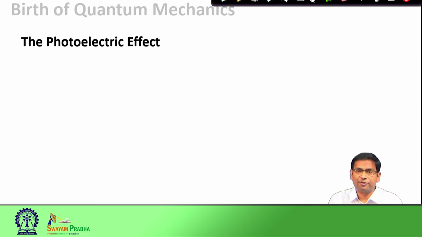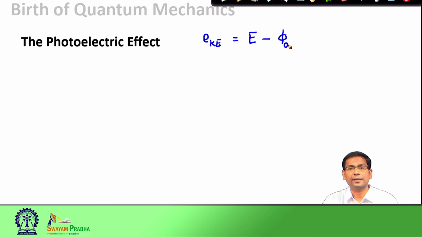The photoelectric effect had a simple premise. It said that the kinetic energy of the electron, EKE, is simply the energy of the light minus phi 0, the work function of the metal. Each metal has a given value of phi 0, the work function, which is the threshold amount of energy that you must supply before the metal can release its electron.